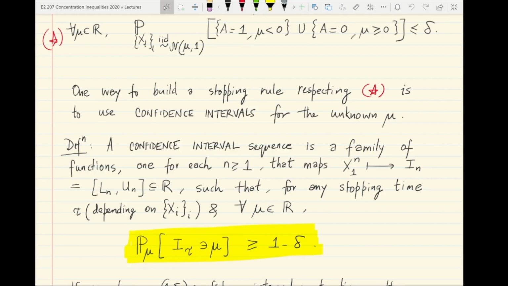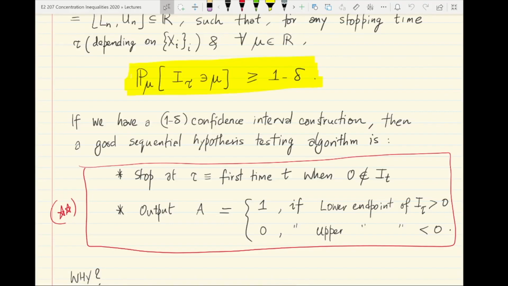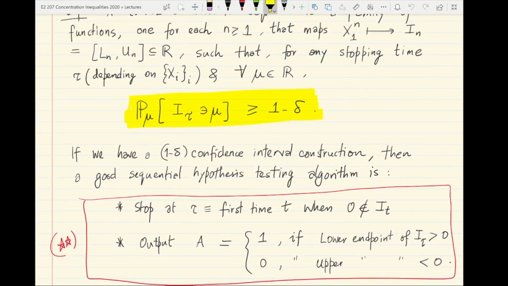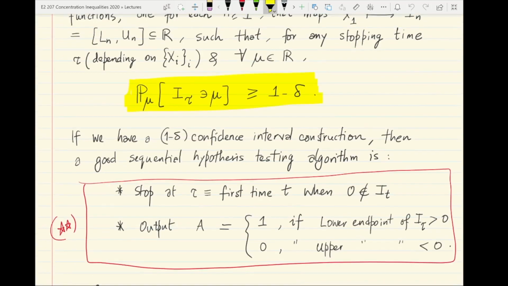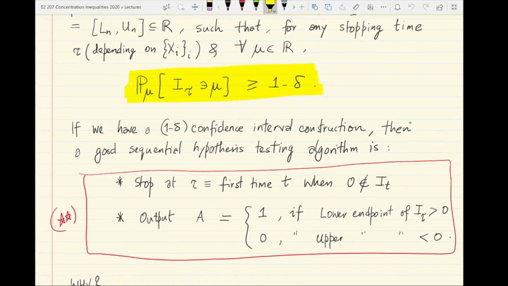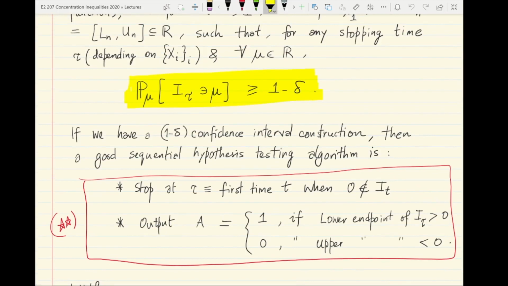So how do confidence interval constructions help design good sequential tests? Here's the connection. If we have a valid confidence interval construction with probability of failure no more than delta as above, then here's a good sequential testing algorithm for the Gaussian mean testing problem. The algorithm would stop at the first time t when 0 falls out of the interval I_t, that is, when the interval I_t does not contain 0.